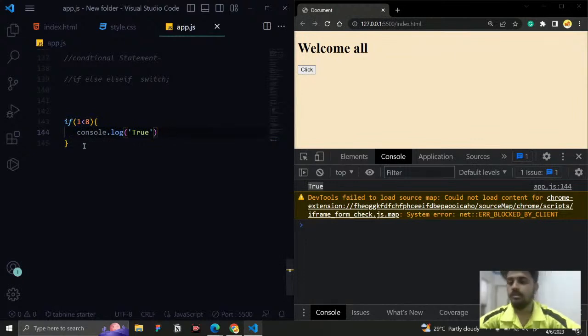Okay, that's what it is. So right now we are just working with one probability, right? If it is true, then the code executes. What if it is false? Then I just want to execute another piece of code. So let me discuss some logic.